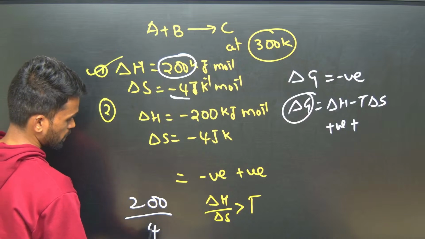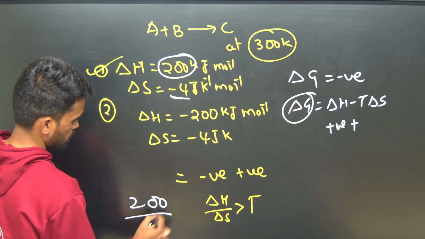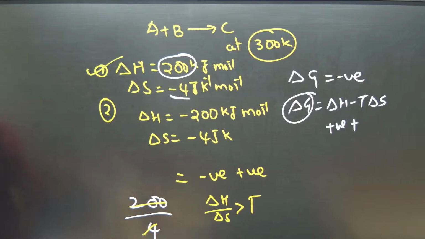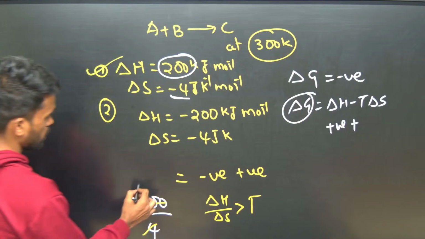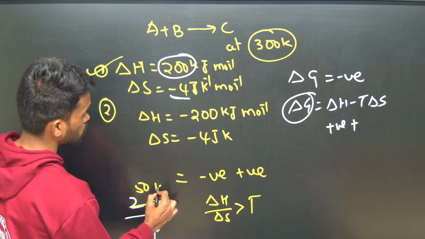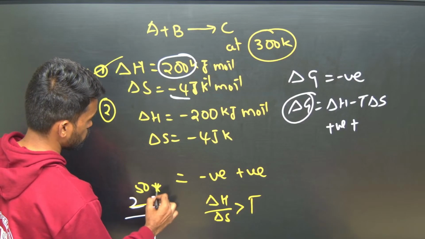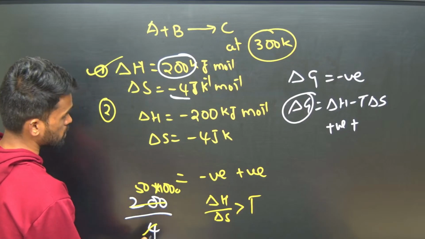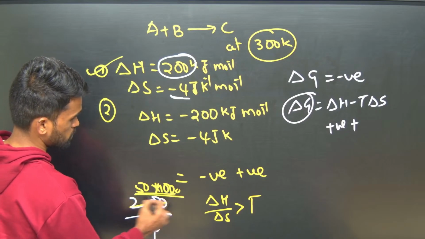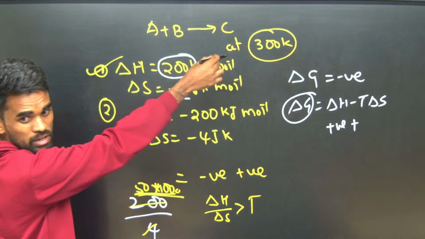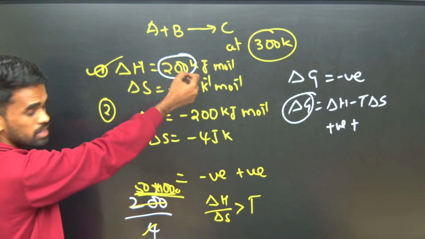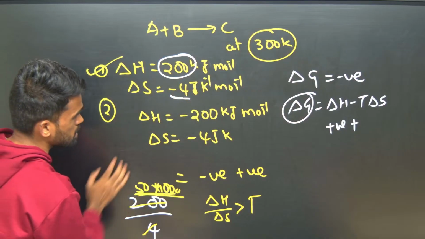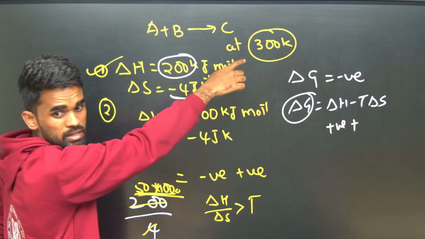So it will be 50 kilo, 1000 here. So definitely it is greater than that value. It means spontaneous in the second case, non-spontaneous in the first case. So just compare the given values with the temperature and you can decide.